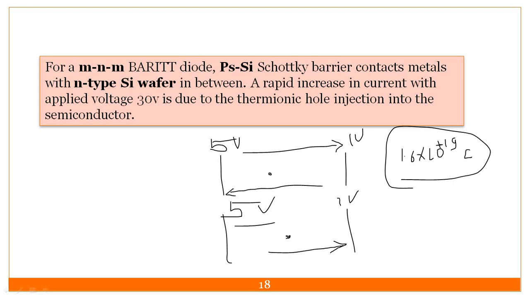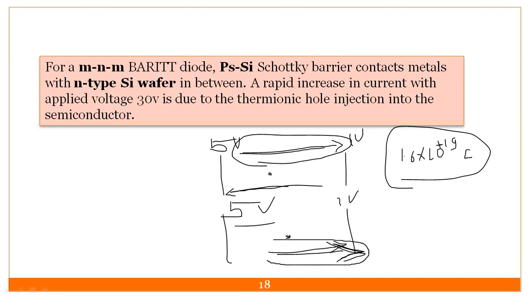So in case of electron, wherever the current flows, the electron flows opposite to that direction, and in case of hole, the hole flows in the same direction. So both contribute to the current, the current due to the electron and the current due to the hole.